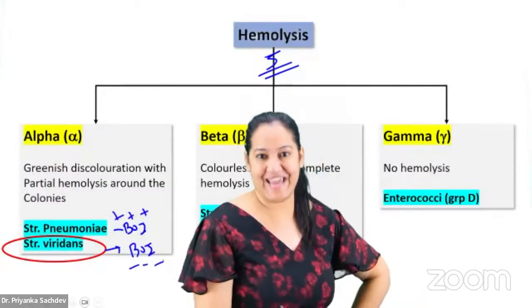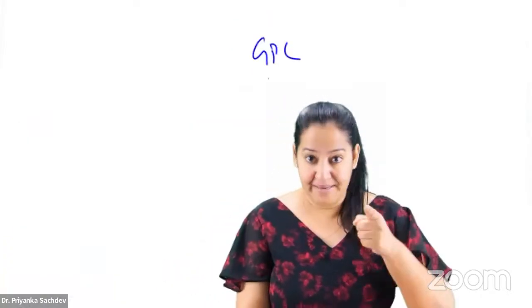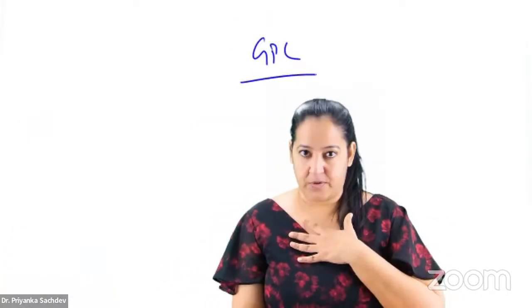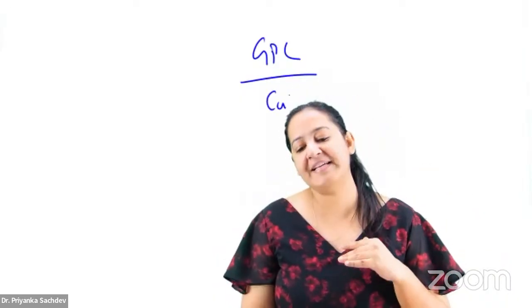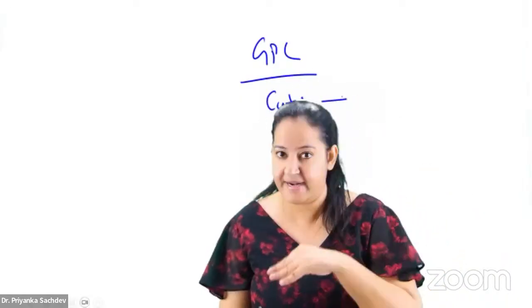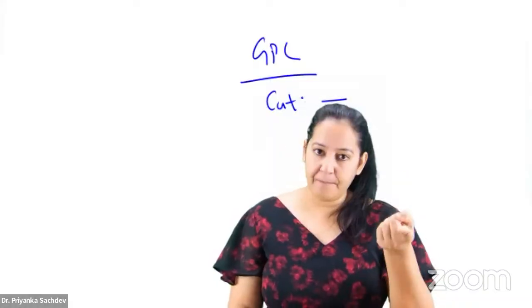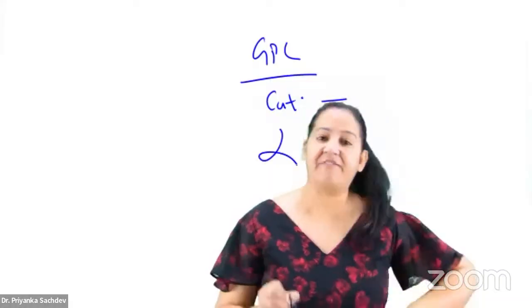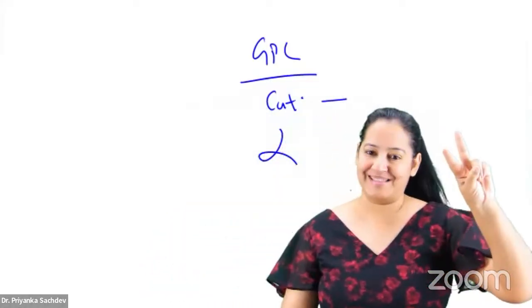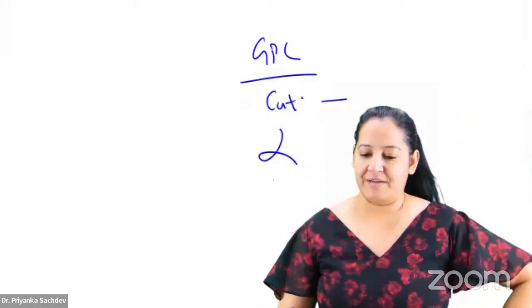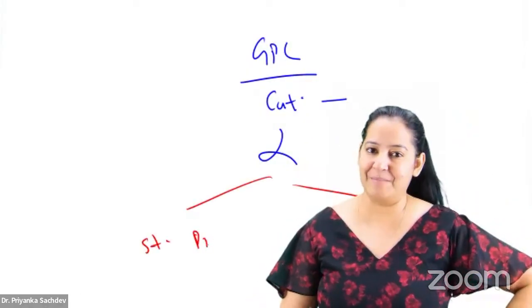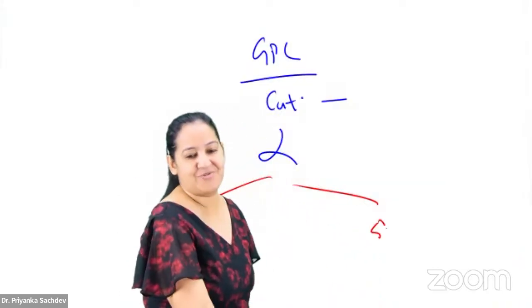I mean to say, if I'm having a gram positive cocci, it can be staph, it can be strep. Now I say it's catalase negative. So ma'am, it's strep, it's not staph. So a gram positive cocci, which is catalase negative and alpha hemolytic. I'm having only 2 options. It can be Streptococcus pneumoniae or it can be Streptococcus viridians.